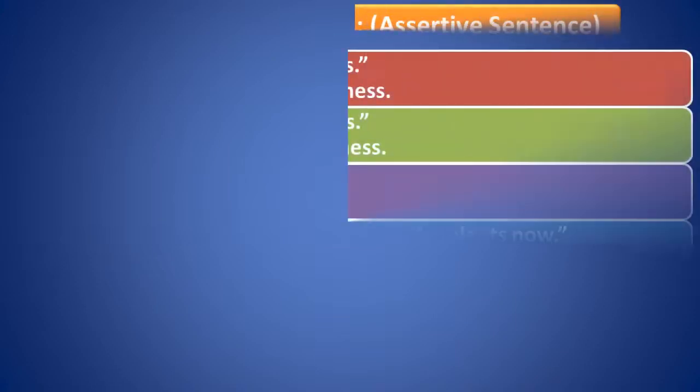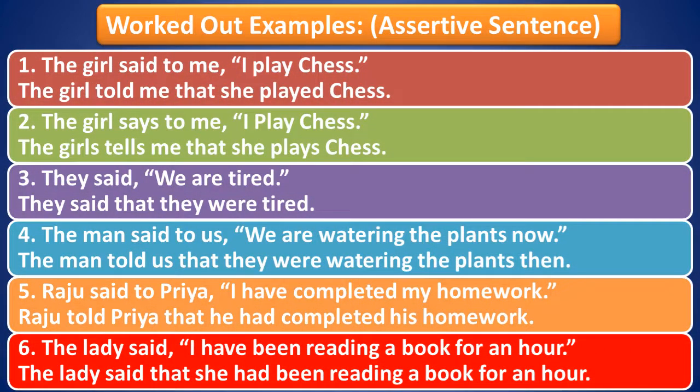Let us now work out some examples of how to convert direct speech to indirect speech by applying the rules that we have discussed so far. We will start with the assertive sentence. See, when you are given one sentence to convert from direct speech to indirect speech, the first thing that you need to notice is the reported speech. Here in this case, it is "I play chess." Why? To identify the sentence. But we already know that we will discuss the assertive sentence first, so this step is not required here.